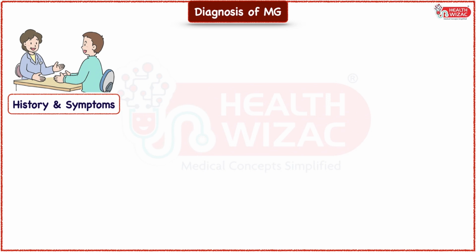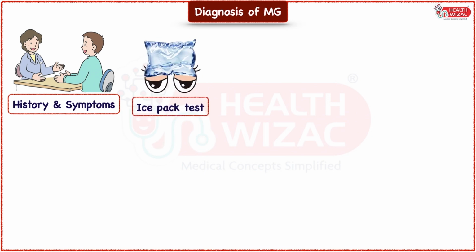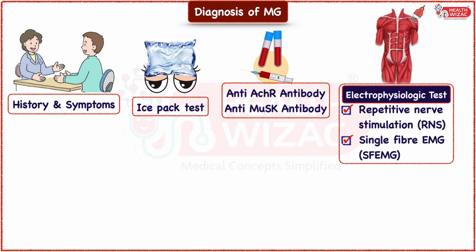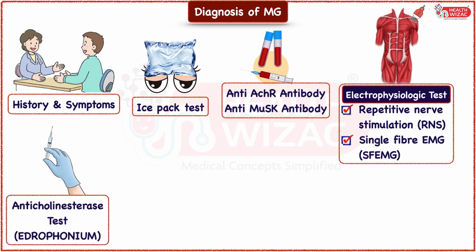In OPD or IPD setup, the ice pack test is also very helpful, in which after keeping the ice pack over a ptotic eye, it shows improvement in ptosis. Blood tests include anti-acetylcholine receptor antibody and anti-MuSK antibody. Electrophysiological tests like repetitive nerve stimulation and single fiber electromyogram serve as a great tool in diagnosis of myasthenia gravis. Anticholinesterase test using injection edrophonium is also used in diagnosing myasthenia gravis.